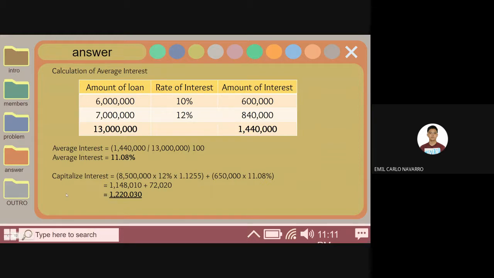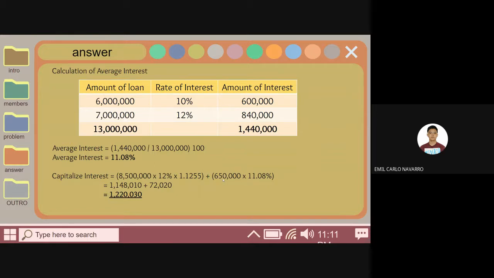So capitalized interest is equal to 8,500,000 times 12% times 1.25 plus 650,000 times 11.08%, which is a total of 1,220,030.